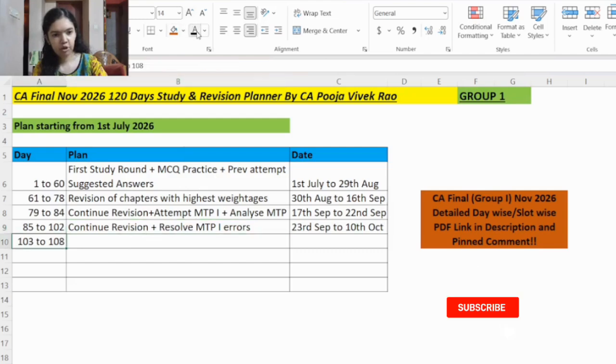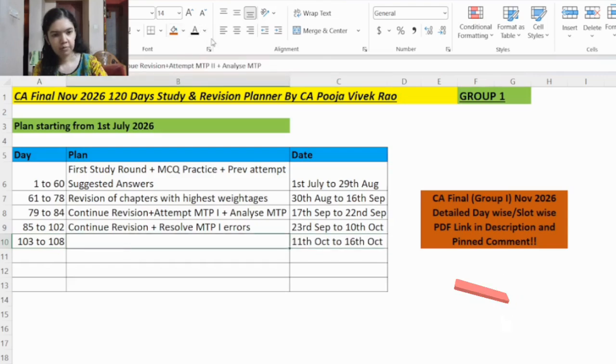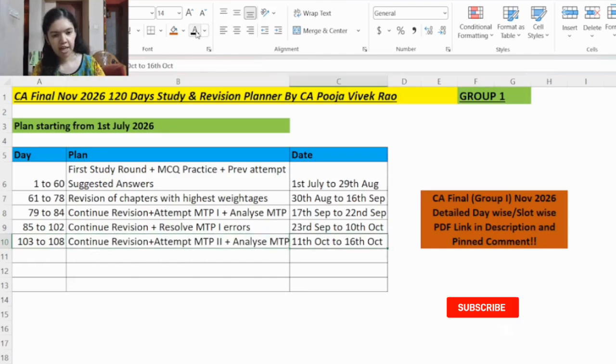Then from day 103 to 108, that is 11th October to 16th October, here you will continue your revision and you will attempt the mock test paper series 2 and analyze the mock test paper 2. So on 11th October you will revise FR and on 12th October afternoon you will give the mock test paper. Same way as you did for MTP1. So the same rules will apply what you had applied while attempting mock test paper 1.